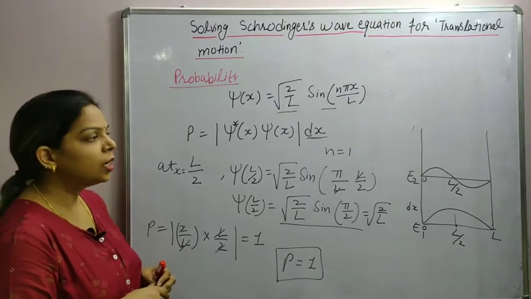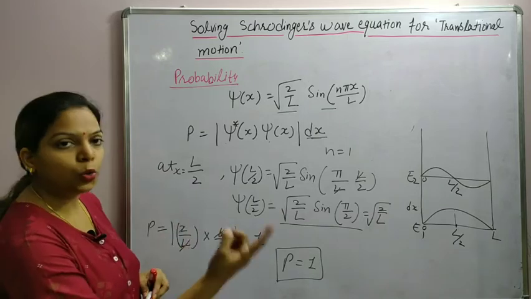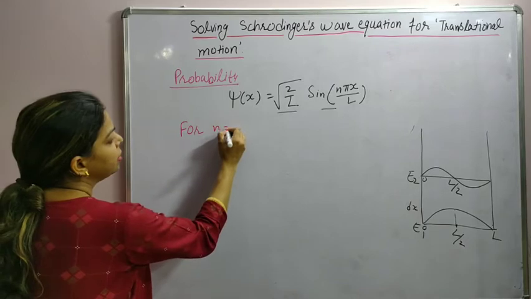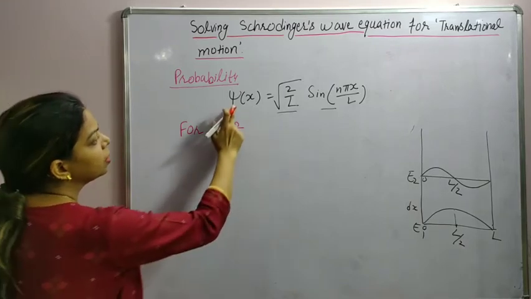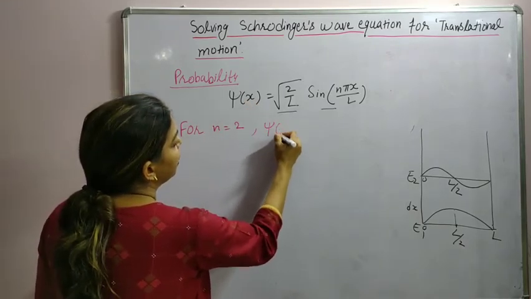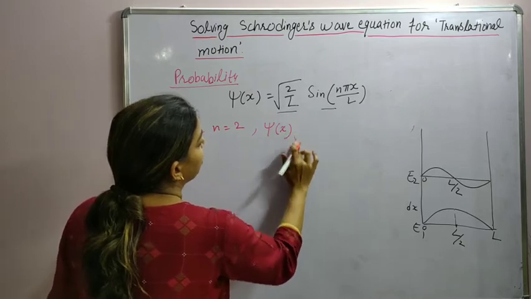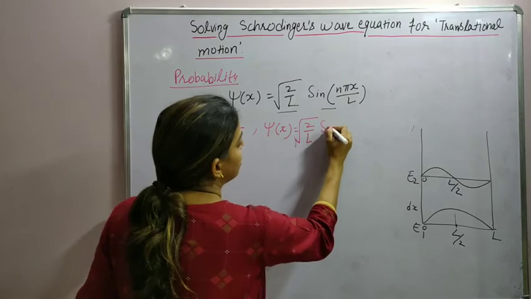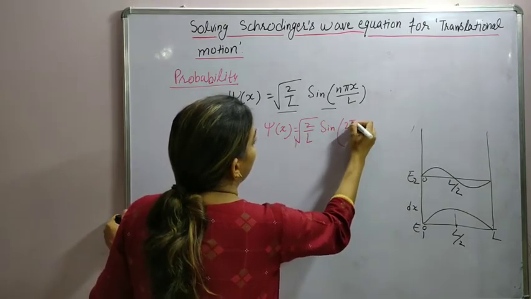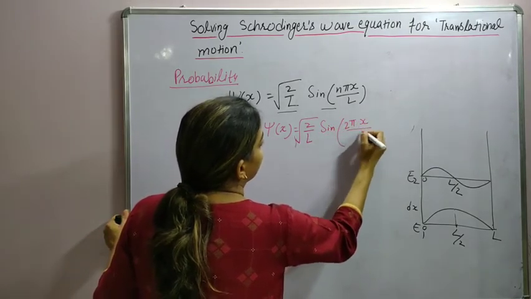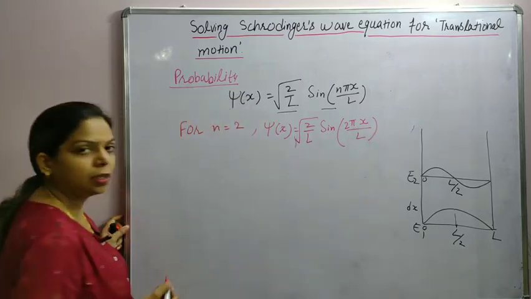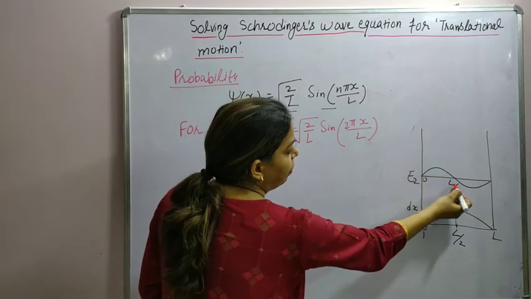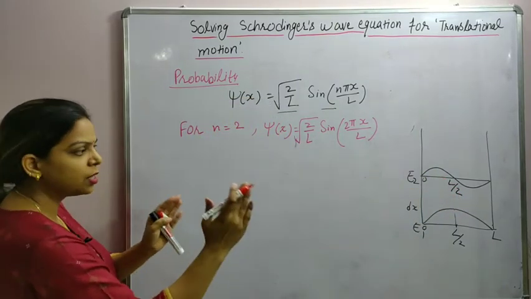Now let us do it for n is equal to 2. For n is equal to 2, the psi wave function will be equal to root 2 by L sine of 2 pi x by L. So what will be the probability from 0 to L by 2? First half of the box.